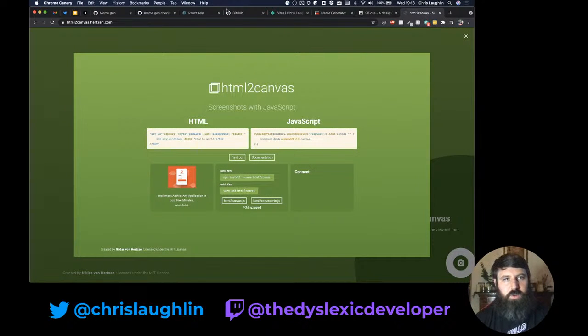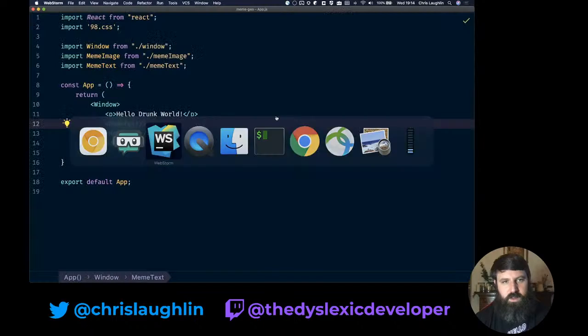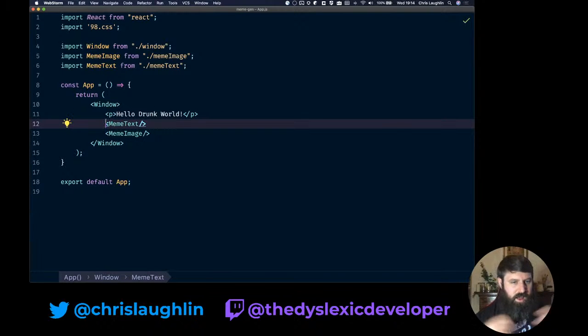So I've pre-installed HTML to Canvas, and we want to then be able to grab this. In their example that we're going to follow, so we're going to copy pasta their example, I like the fact that it changed the colors when I selected. That's nice. I'm going to figure out how they did that and steal that at another stage. So let's jump over to code. So as I said earlier, it's a create React app. I've kind of boilerplated a few things out, but we still got a lot of code that we need to do ourselves. And a lot of things we're going to figure out and find out ourselves when we build this.